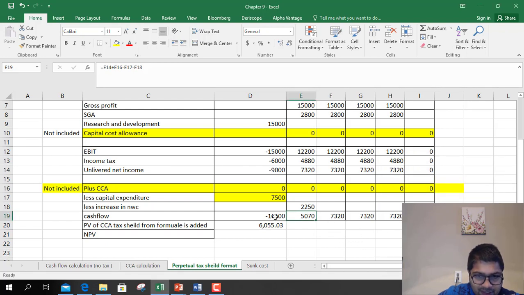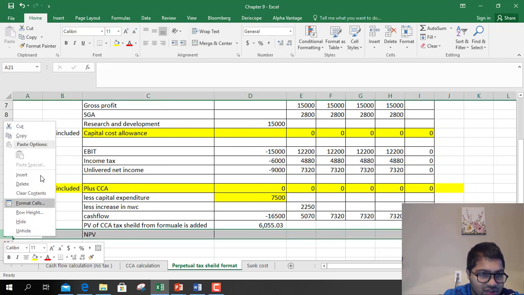So 1600 you are spending first. So these are the cash flows. We calculated the present value at 10% and we deducted 1500 plus that.